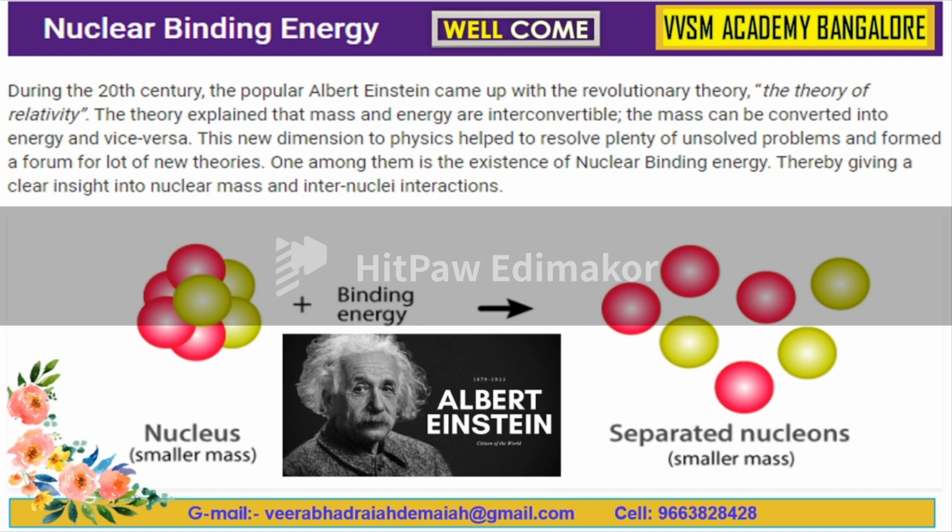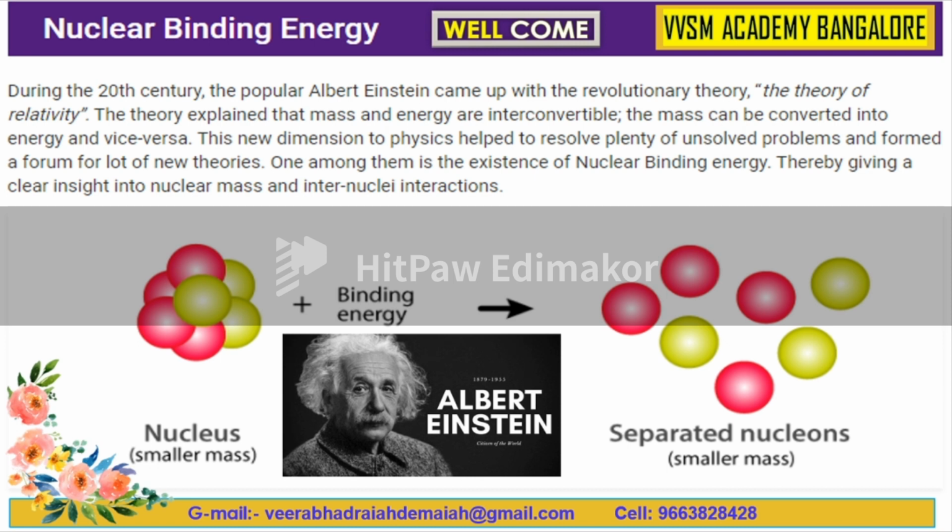So, here if you observe the slide, Albert Einstein is responsible for Einstein's mass-energy relativity. In the nucleus, smaller masses, the nucleons like protons and neutrons, are bound together with a sort of binding energy. Binding energy is the predominant factor here.